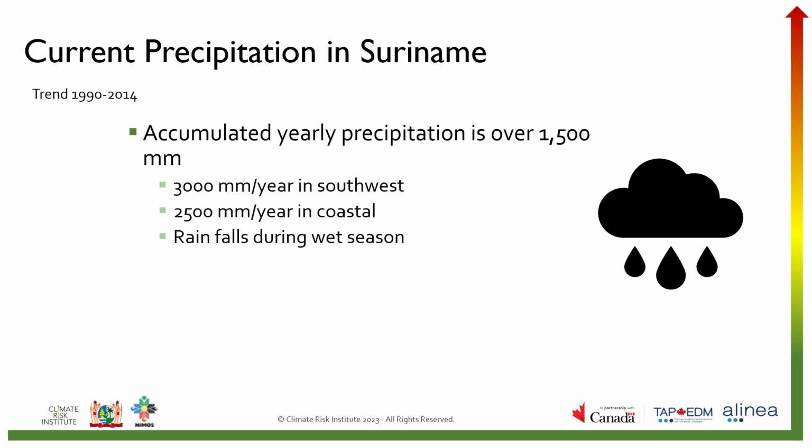In terms of accumulated yearly precipitation, it is just over 1,500 millimeters for all of Suriname. However, precipitation varies depending on the region and the season. The southwest region usually receives more than 3,000 millimeters per year, and the coastal region receives more than 2,500 millimeters per year. Most of the rain falls during the wet season. Over the 1990 to 2014 time period, we see a strong increasing trend in accumulated yearly precipitation. Let's look at this further in graph and data form.